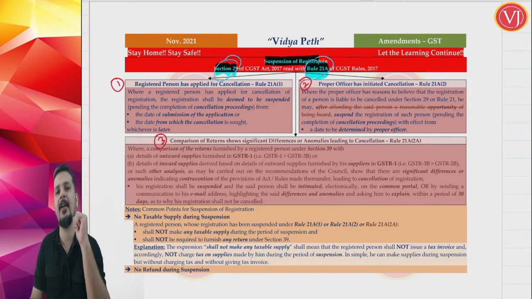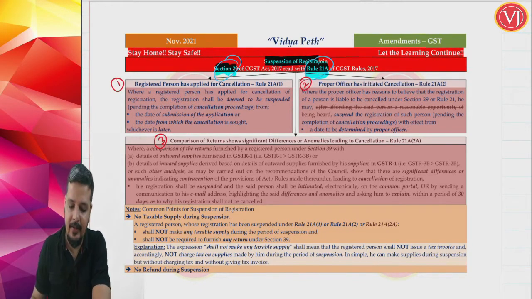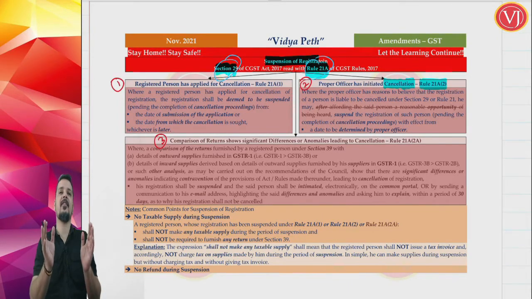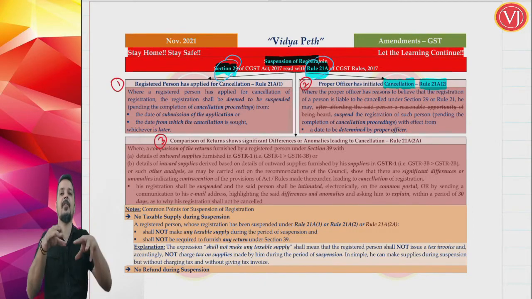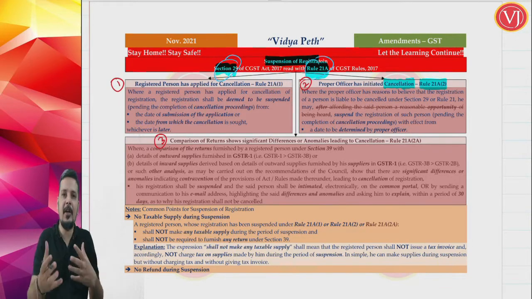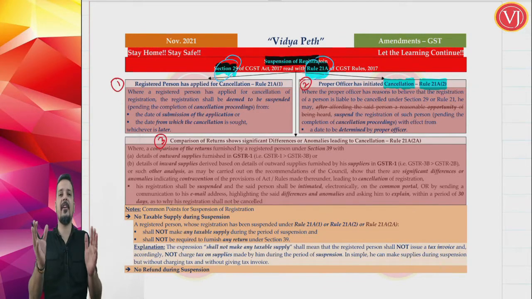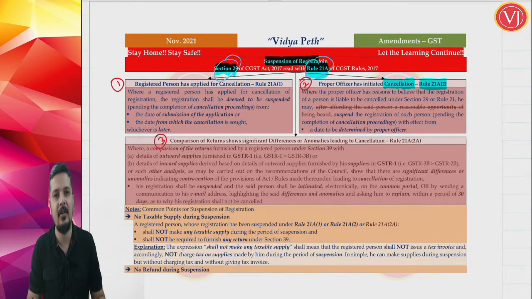Second amendment, in the second case of suspension. What was there earlier is when the proper officer starts cancellation proceedings, suspension can be there as per rule 21A sub rule 2. See, cancellation proceedings, when they start, may first lead to suspension. During the cancellation proceedings there will be suspension. Cancellation will not be done immediately, it will take some time. During the cancellation proceedings there will be suspension of registration, which is discussed in rule 21A.